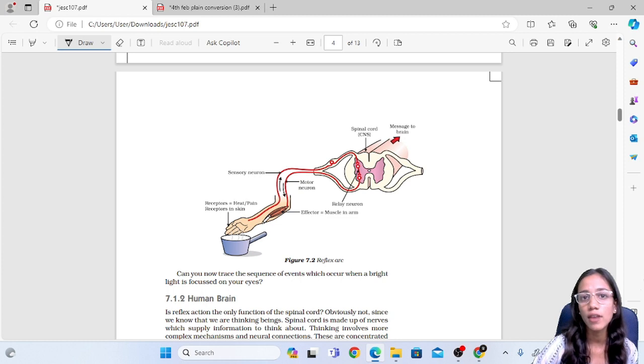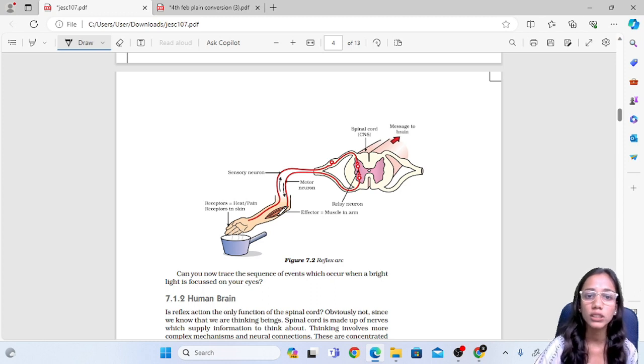The motor neuron controls the muscle movement. So when the sensory neuron detects a dangerous situation, it will directly signal the motor neuron to act, so that the effector muscle in the arm helps the person pull his hand away from the flame.